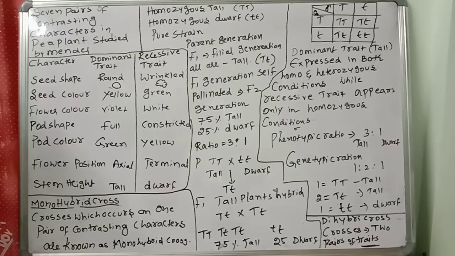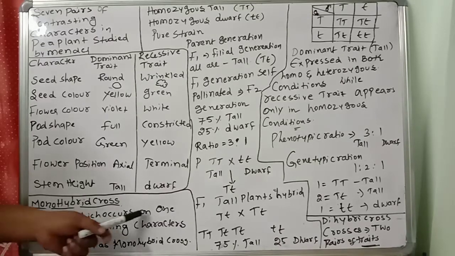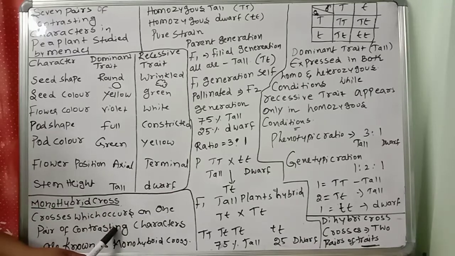Monohybrid cross. The crosses, a very important word, we are crossing, focus on only one pair of contrasting characters. For example, tall and dwarf. Tall is related to growth, height. Dwarf is also related to height. So tall and dwarf is one character only. So a cross which occurs on one pair of contrasting characters is known as a monohybrid cross.